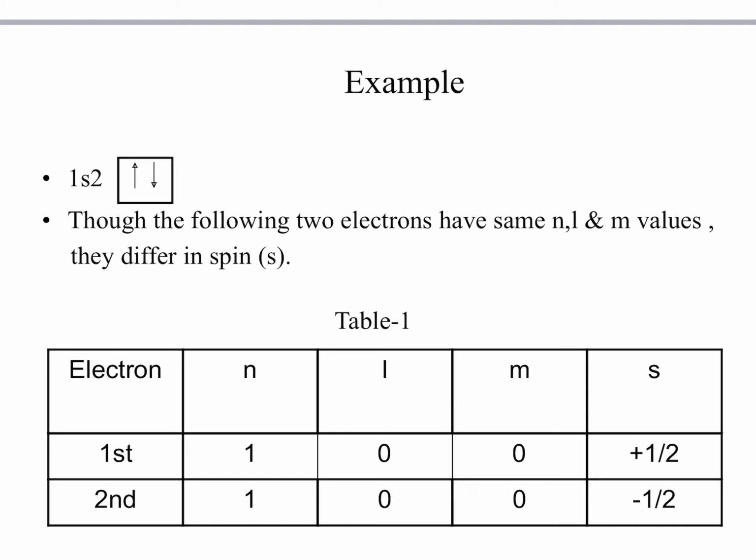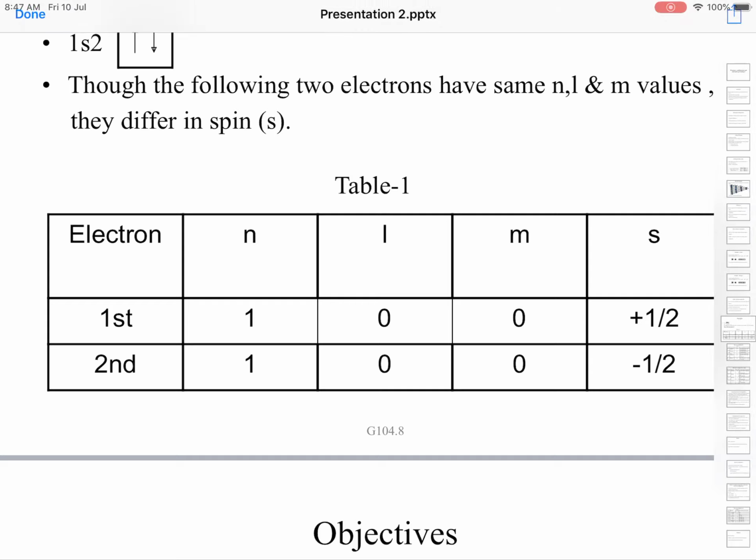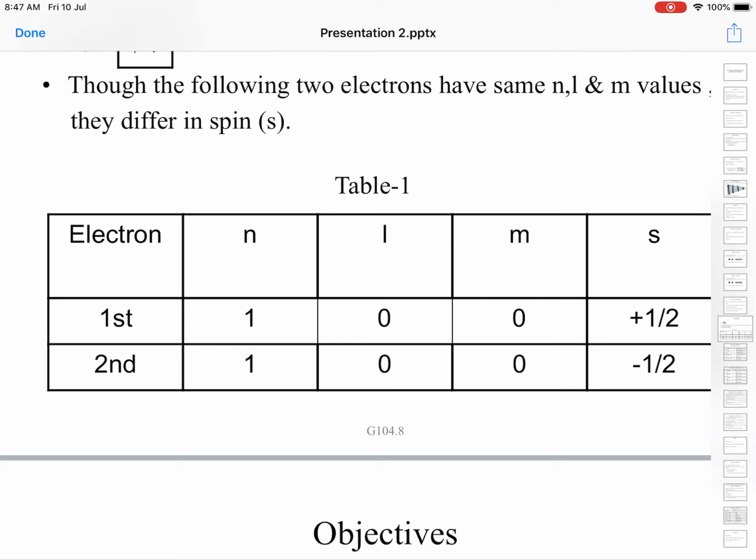Let us take the example of helium, with electron configuration 1s2. Now you can see the values of the different quantum numbers. The principal quantum number n is the same, 1, for both the first and second electrons.